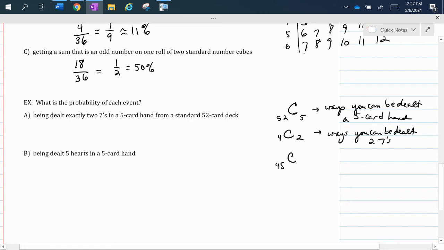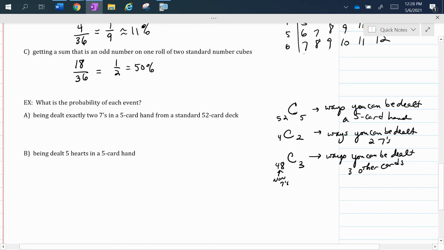So now we have a combination of 48. We're selecting from the other cards, the 48 non-7s, and we want to select 3 because we want 3 that are not 7. So this is the number of ways you can be dealt 3 other cards, not 7s.